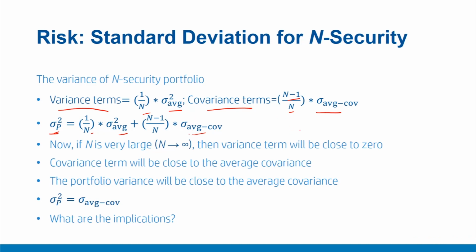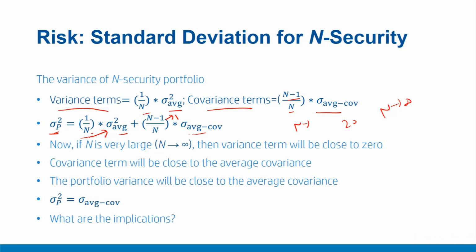Now if you have a fairly large number of securities, where n is tending to infinity, for practical purposes you do not need to go up to infinity. Even with 20-30 securities, a reasonable amount of diversification is achieved. So theoretically, if n is fairly large, please notice that this term will approach 0, because here the denominator is n, while if n tends to infinity, this term will approach 1. Therefore we can easily say that when the n value is sufficiently large, or tending to very large values, the variance term, or the diagonal terms, will become 0.